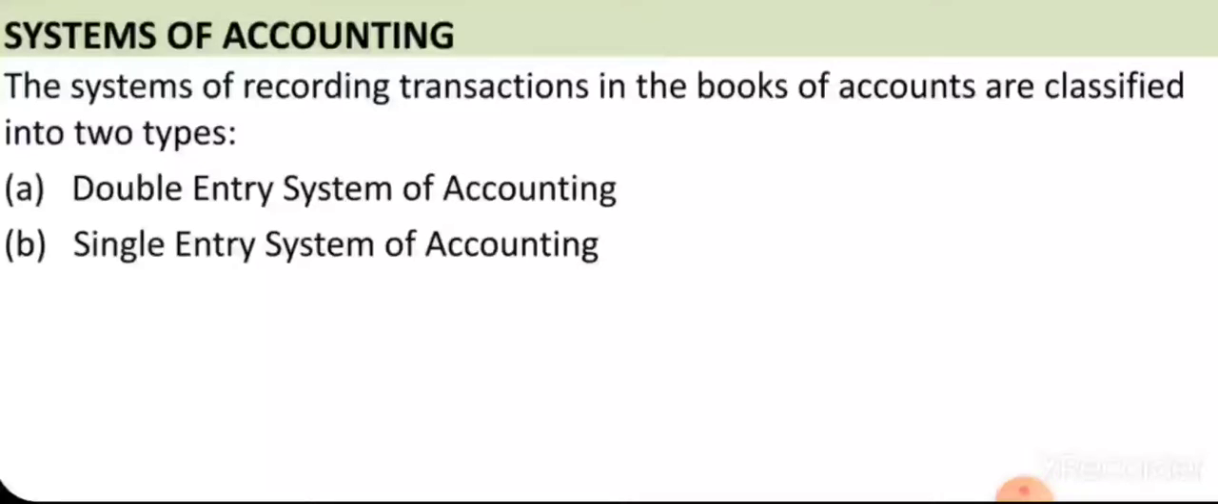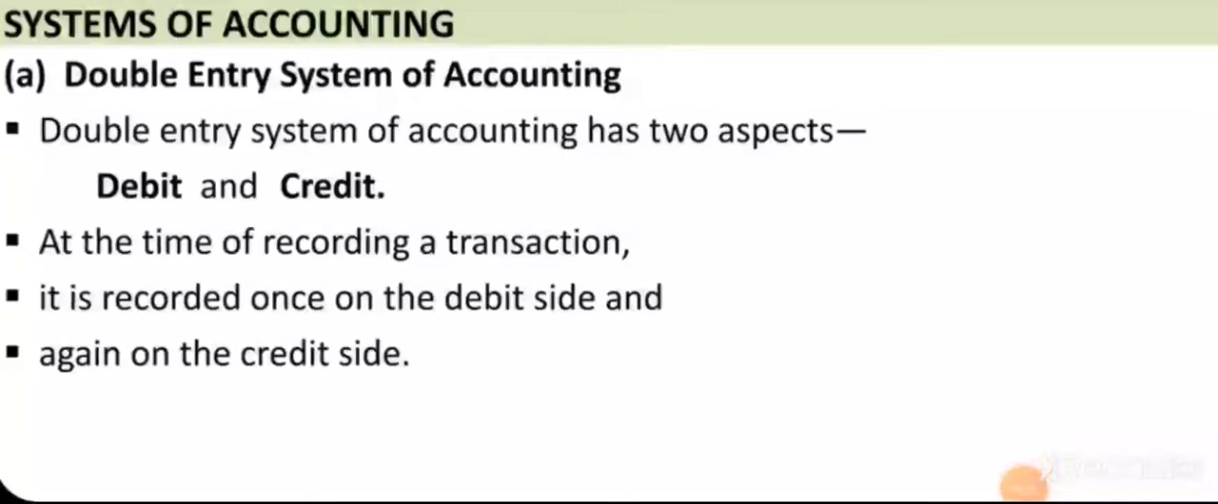From the term itself you may have understood how they will be different, the double entry and the single entry system of accounting. We will see. In the double entry system of accounting, there will be two aspects, that is, one is debit and the other is credit. The debit will always be mentioned on the left side and the credit on the right side. At the time of recording a transaction, one is recorded as a debit and the other as a credit. So in the double entry system, every transaction will have two sides or two aspects.